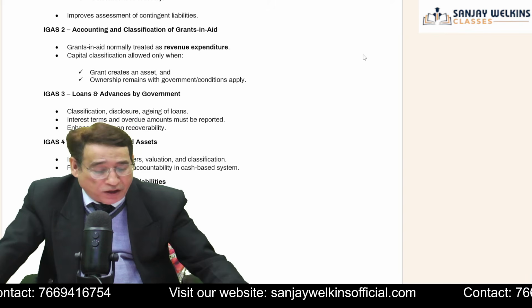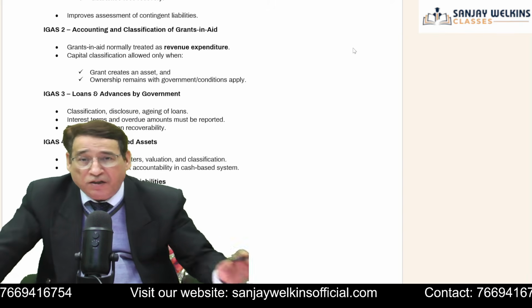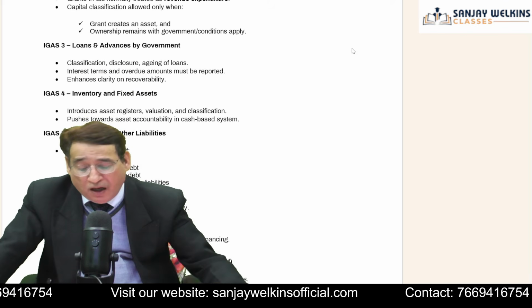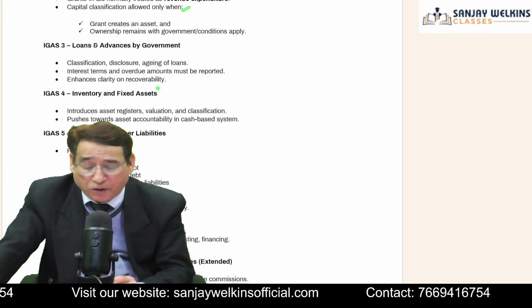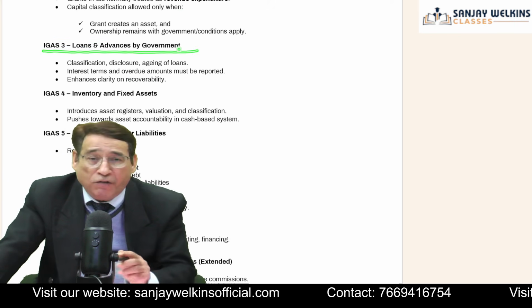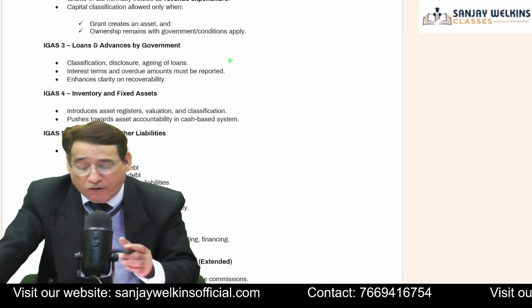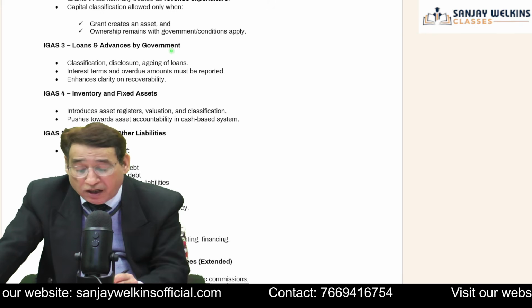If government has given a grant, generally the grant is treated as revenue expenditure, but if government has given a grant and it has resulted in the creation of an asset and the ownership is with the government, in that case it can be categorized as capital expenditure. IGAS 3 relates to loans and advances by the government. Whatever loans government has given, it relates to that.